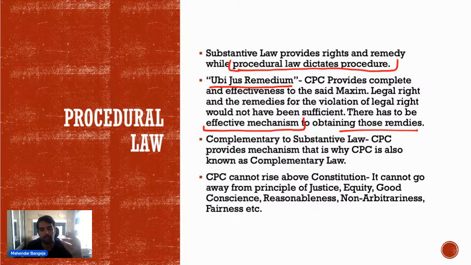Now, you can say that it is complementary to substantive law. Why is it complementary to substantive law? Because whenever there is substantive law, CPC has to be invoked to seek enforcement of that substantive law. These are a few traits of CPC: it is a procedural law, it gives effect to the maxim of ubi jus ibi remedium, and it is complementary to substantive law. And CPC cannot go against the Constitution; it cannot rise above the Constitution. So it has to adhere to certain principles: principles of justice, equity, and good conscience; principles of reasonableness; principles of non-arbitrariness; principles of fairness. All these aspects CPC has to adhere to.